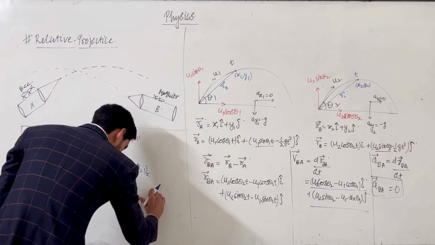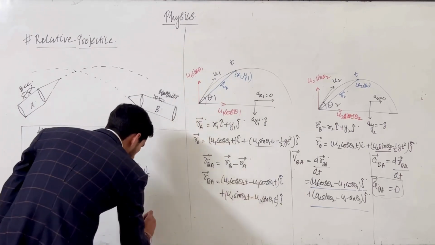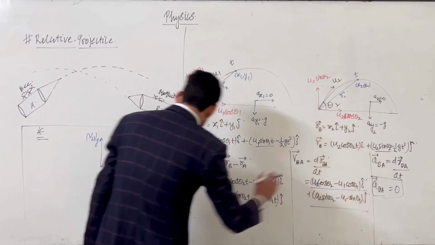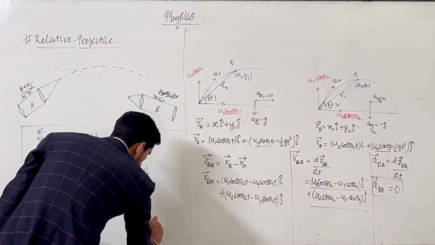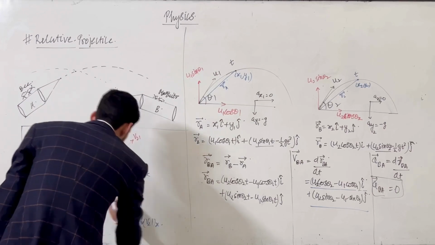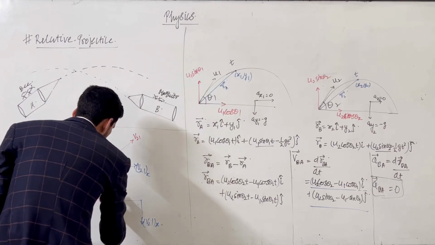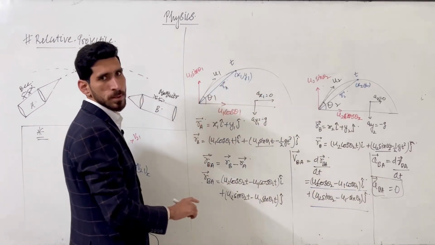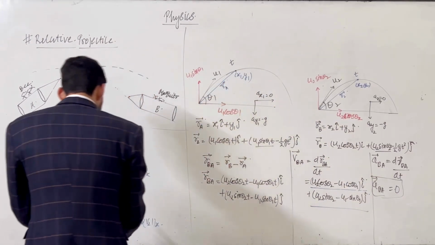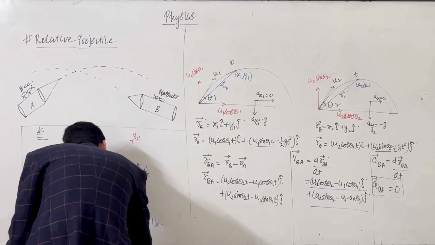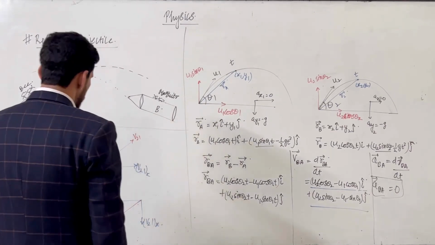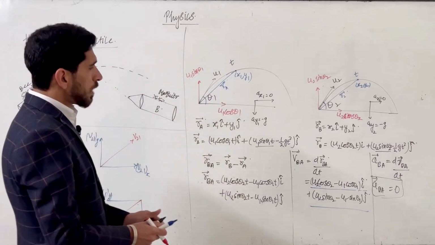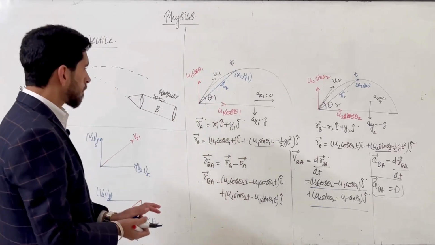And if that is also negative, suppose u1 cos theta 1 is greater than u2 cos theta 2, it is also in the negative direction, v21 x and v21 y. So on which path does the second object appear to move to the first one? It is moving in this direction. That will be the resultant.